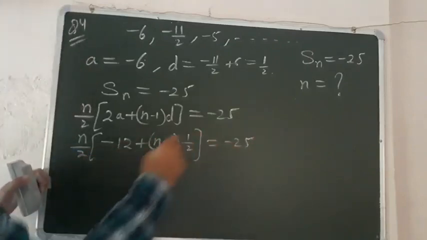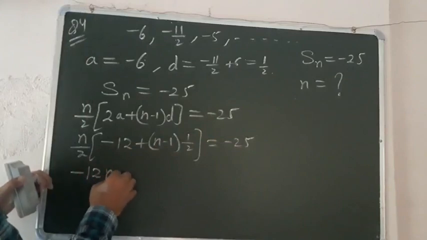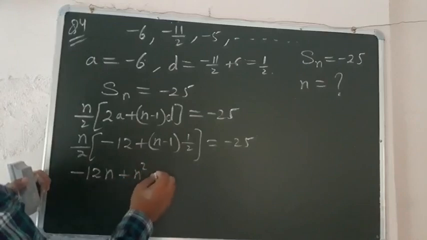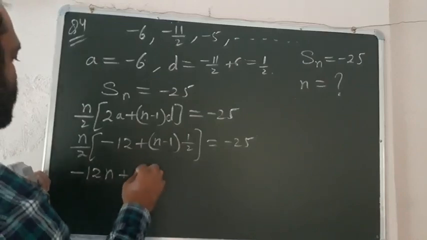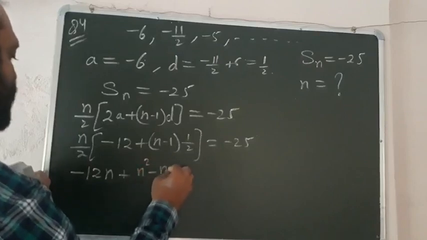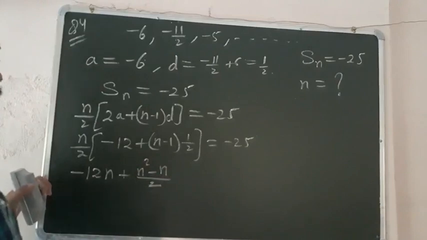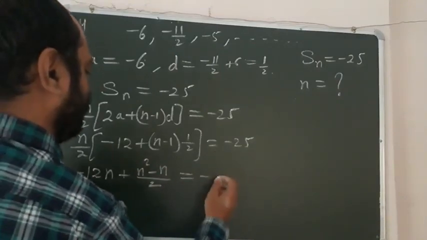When the 2 is cross multiplied and multiplied inside, this becomes -12n plus n square minus n over 2, and this is equal to -50.